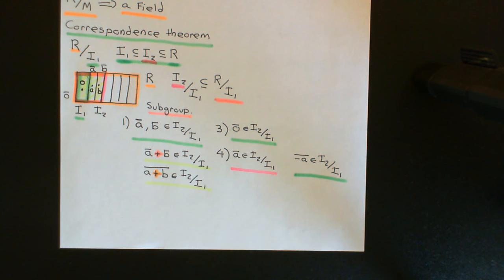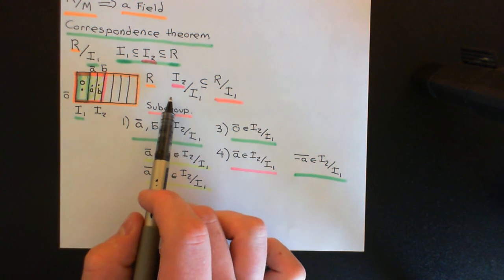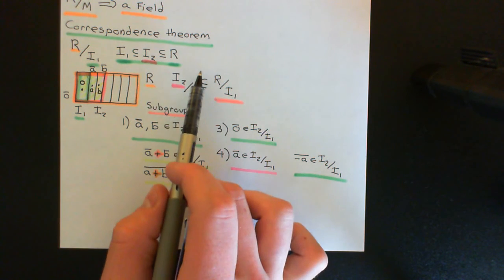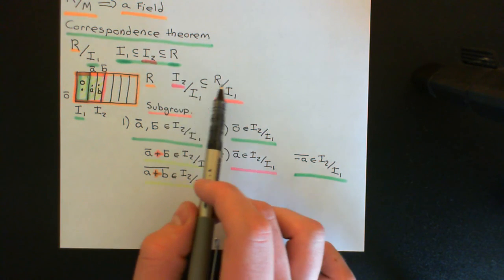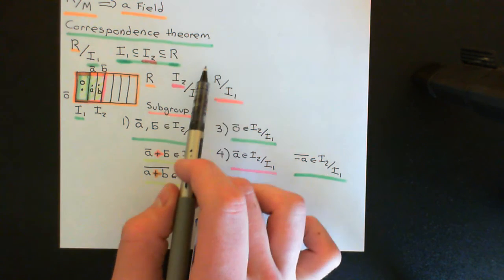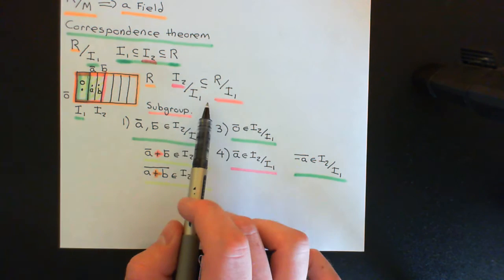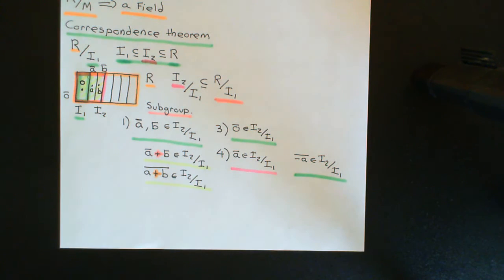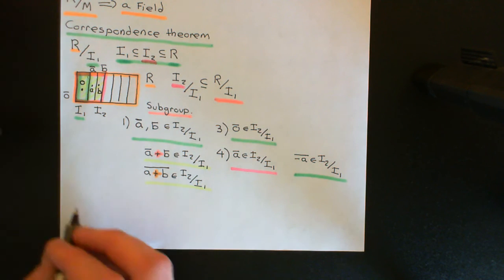What do we need to prove next? Next, what we need to prove is that it's actually an ideal. And remember, an ideal isn't just an additive subgroup, it's also closed under multiplication by the larger ring. So we need to prove that if you take any coset from I2 over I1 and multiply it by any coset from the larger quotient ring, that you end up with something back in I2 over I1. Okay, so let's put this here.